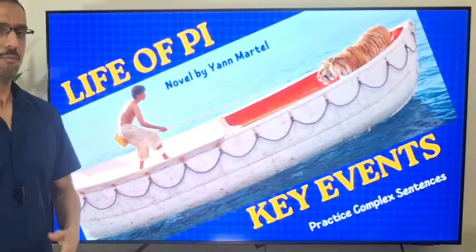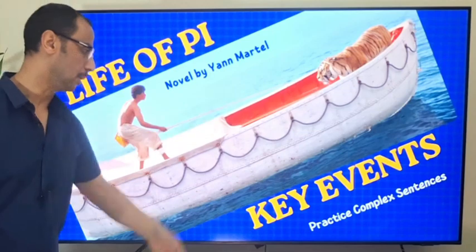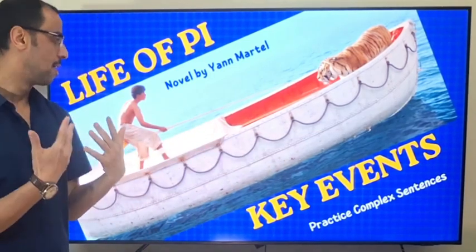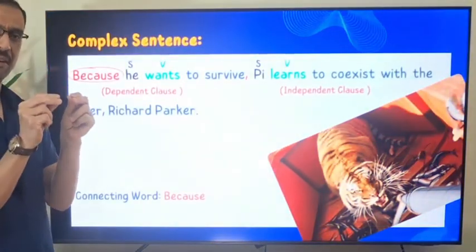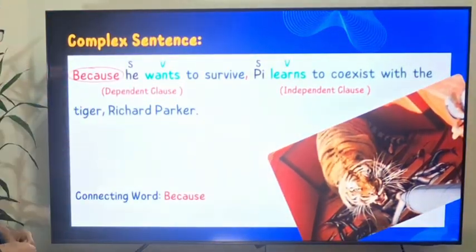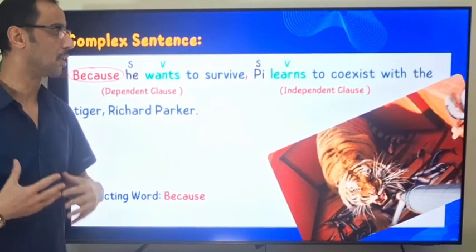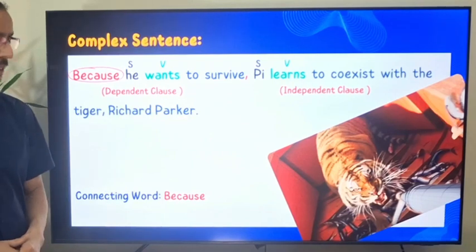Life of Pi, that's a movie again, and a novel by Yann Martel. Key events. We have to practice complex sentences using some events from that movie. Because he wants to survive, Pi learns to coexist with the tiger Richard Parker.